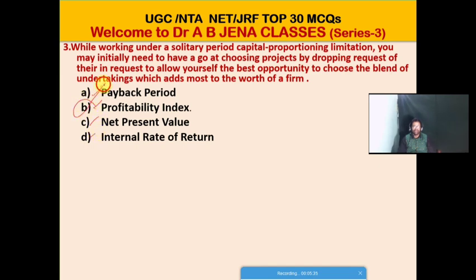Friends, B is the right option for this MCQ. While working under a single period capital rationing limitation, you may initially need to have a go at choosing the projects by dropping order of them, in order to allow yourself the best opportunity to choose the blend of undertakings which adds the most to the worth of a firm. That is the profitability index. So B is the right option for this MCQ.